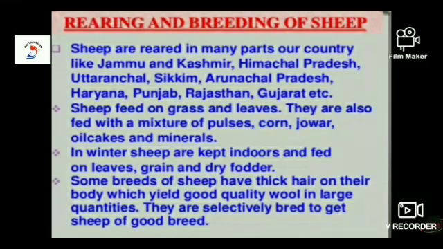Sheep are reared in many parts of our country like Jammu and Kashmir, Himachal Pradesh, Uttaranchal, Sikkim, Arunachal Pradesh, Haryana, Punjab, Rajasthan, Gujarat, etc. Sheep feed on grass and leaves. Sheep are herbivores and eat mainly grass and leaves. They are also sometimes fed with a mixture of pulses, corn, jowar, oil cakes, etc.